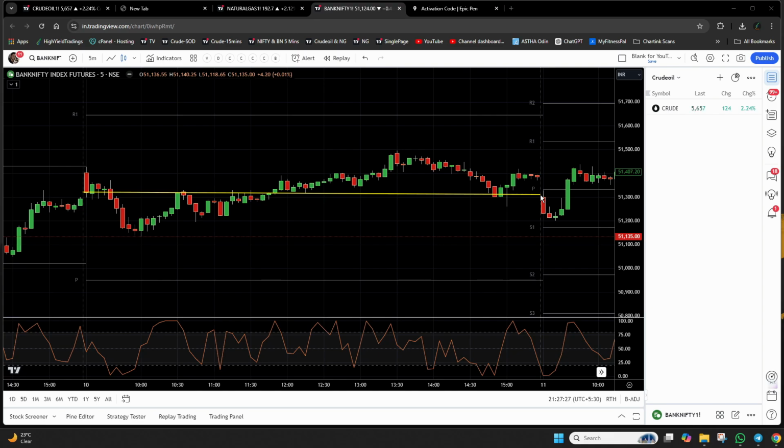Simple, right? Because if you don't bring in a resistance between these two lines, you will not get an opportunity for the entire day to trade Bank Nifty. So whenever you see that the gap between the pivot lines is big, bring in a line exactly in between those pivot points and consider that to be a resistance line. Okay, so what happened here yesterday?